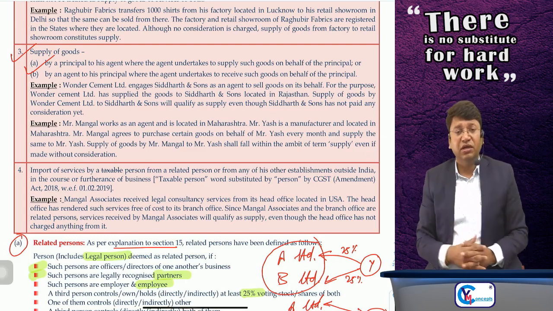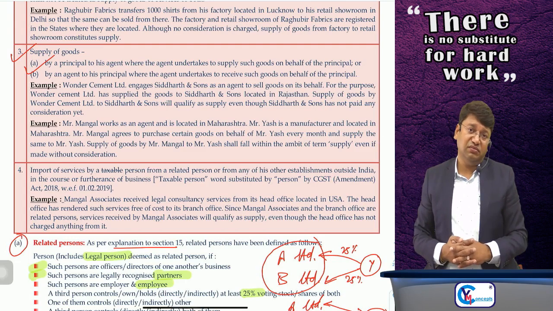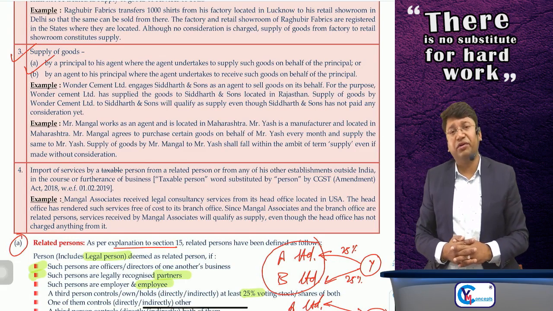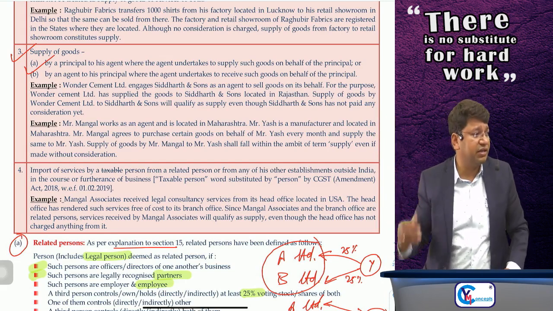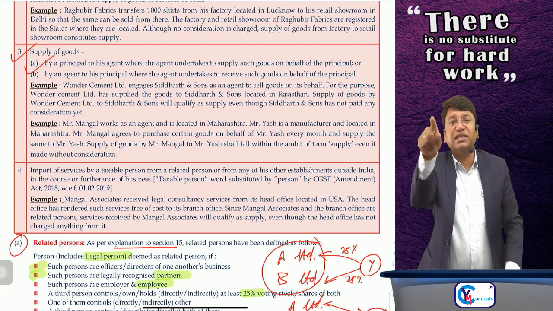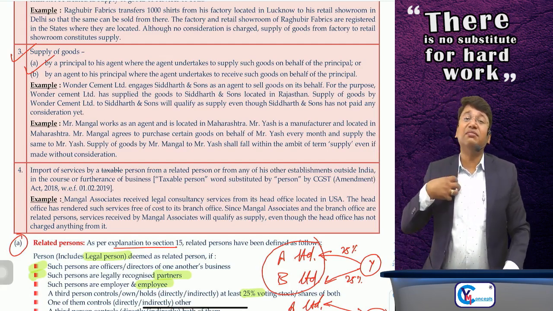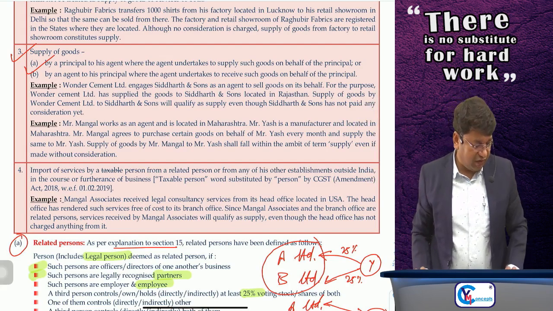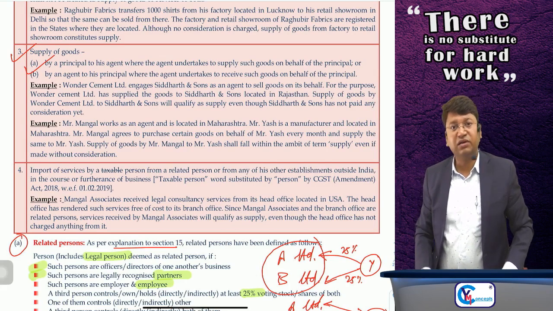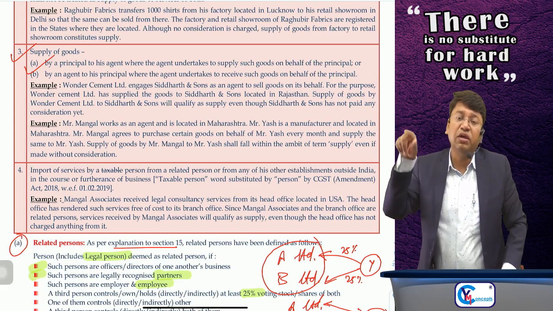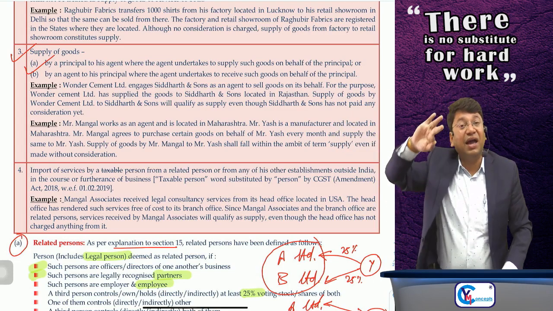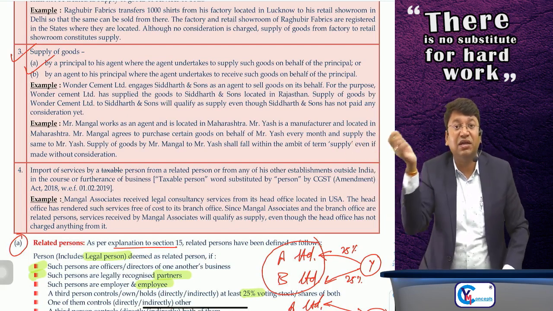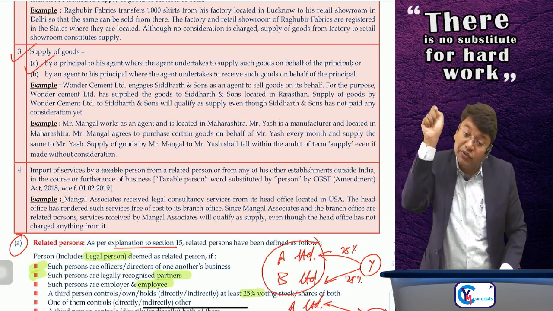suppose I have appointed you as an agent, like a C&F agent, clearing and forwarding agent, del credere agent, or any other agent. Now what is the agent doing? I will send my goods to my agent without any consideration. But what will the agent do? The agent will sell the goods to the customer on my behalf, and while issuing the invoice to the customer, the agent is issuing the invoice in his own name.